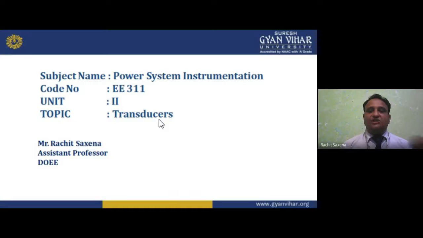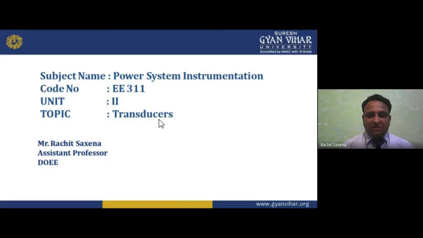One part is instrumentation, and instrumentation is very necessary because, with 220 kilovolt, we have a corresponding 5 kiloampere current. If the circuit is open, no current will flow; if it is a closed circuit, we have 5 kiloampere current. My dear students, it is not feasible for us to measure 5 kiloampere current with a simple ammeter. So what do we have to do? We have to step down the level of that current, so we use instrument transformers. I hope you understand what I want to say.